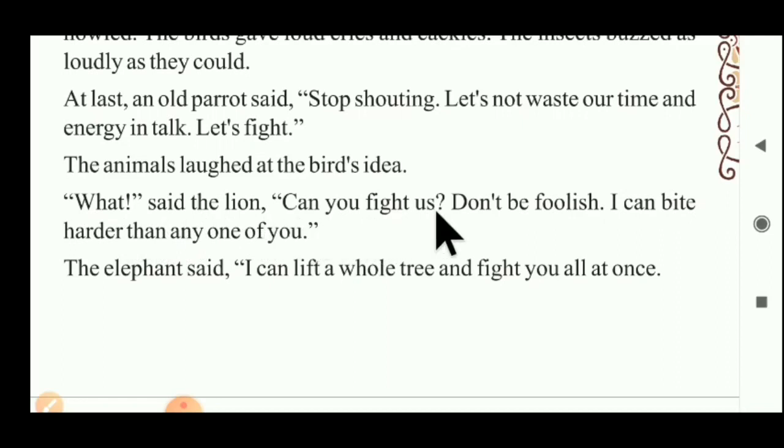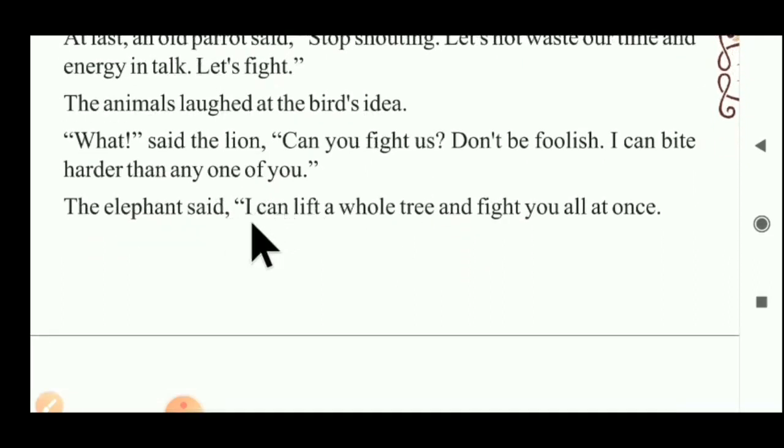"Can you fight with us?" Lion asked the first question. "Don't be foolish. I can bite harder than any one of you. I am a powerful animal." Lion said that.